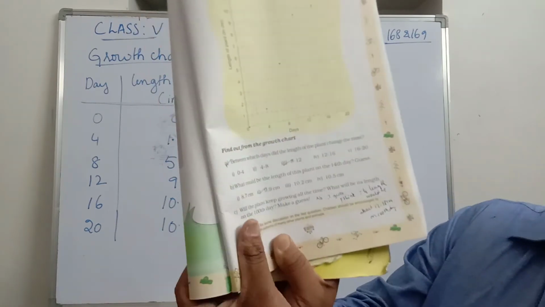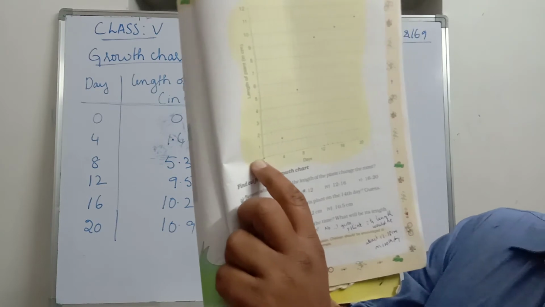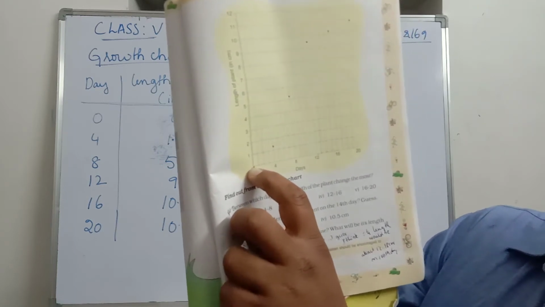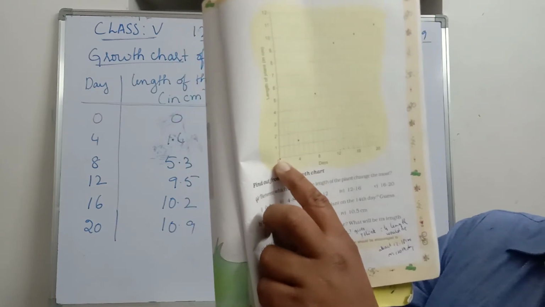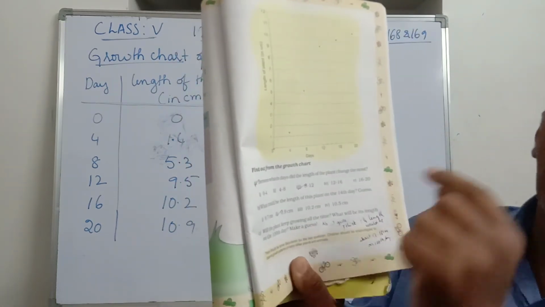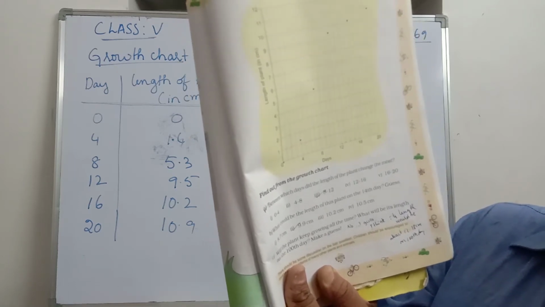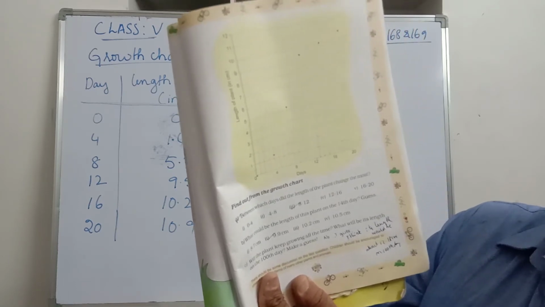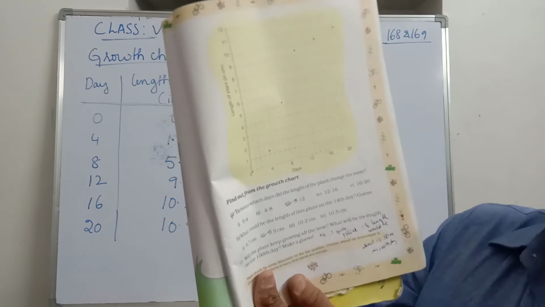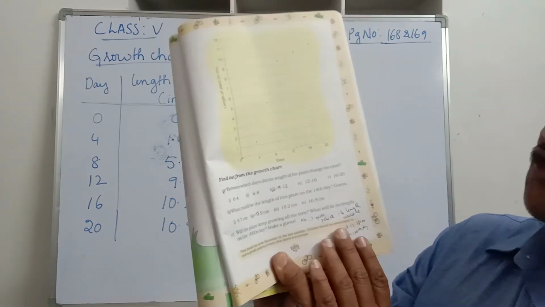If you observe between 1 centimeter and 2 centimeters, that is 2 consecutive centimeters, again we have 10 small lines. So each line will be treated as what? 1 millimeter. So 1 millimeter is equal to how many centimeters? It is 1 by 10 centimeter, that is 0.1 centimeter, which we have covered in the previous chapters.